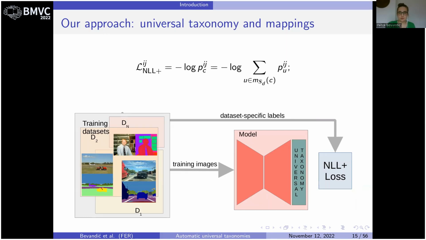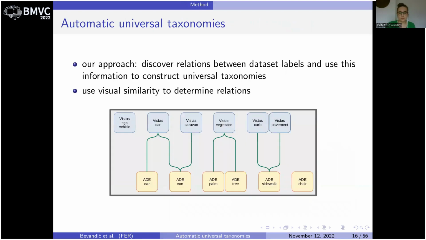Previously, we constructed the universal taxonomy manually. We extend our previous work to construct the universal taxonomy in a fully automated fashion. First, we will demonstrate how to construct a universal taxonomy for a pair of datasets. To do this, we will have to discover relations between classes.